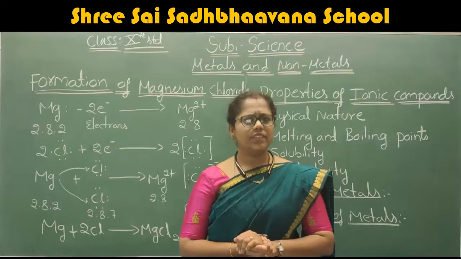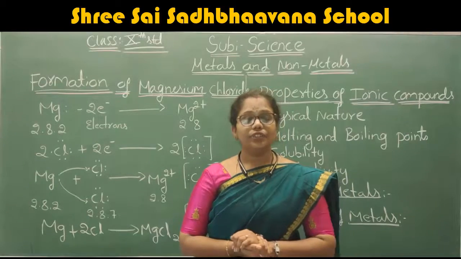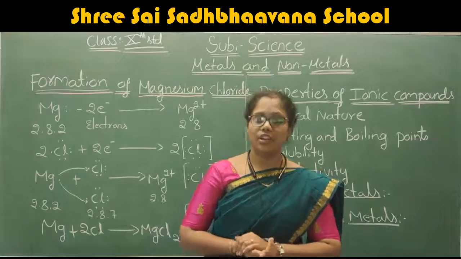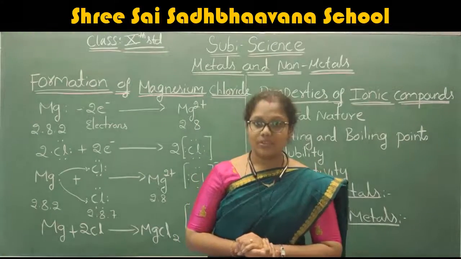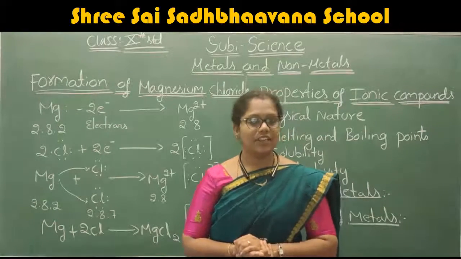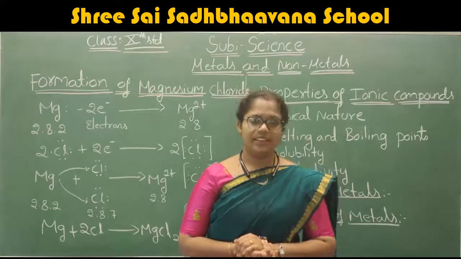And also we discussed the definition of an ionic compound. If the transfer of electrons takes place between the elements, then that type of compound is known as an ionic compound. And what are covalent compounds? The mutual sharing of electrons between the elements gives covalent compounds. We discussed this concept also, right?